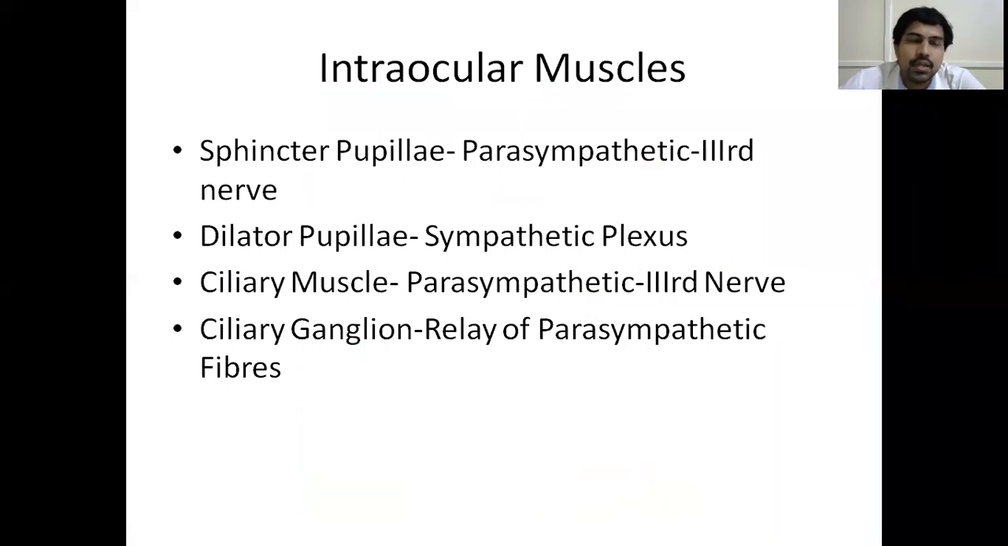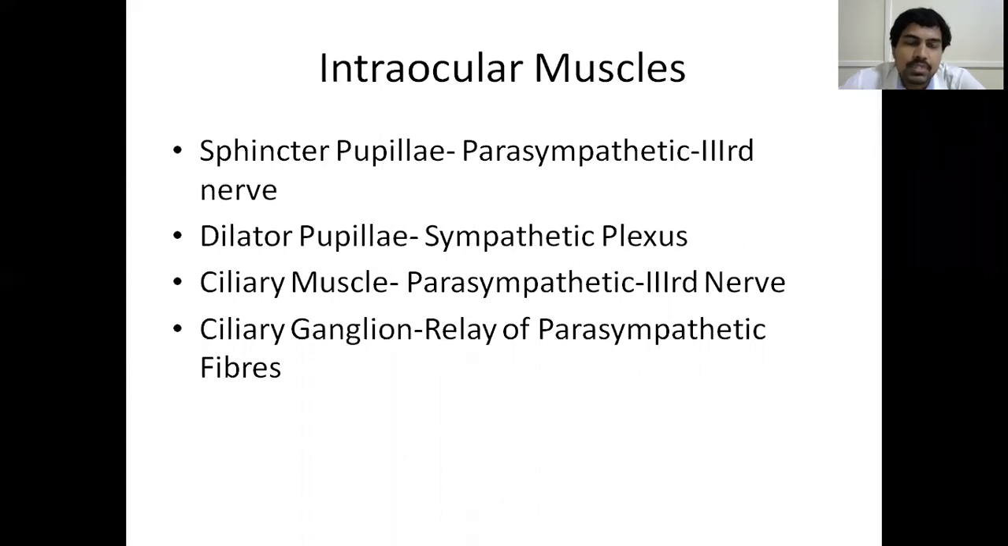So what are these? One is the sphincter pupillae, which is supplied by the parasympathetic part of the third cranial nerve, that is the oculomotor nerve. And the other one is the dilator pupillae, which is supplied by the sympathetic plexus. The other one is the ciliary muscle, which is again supplied by the parasympathetic part of the third cranial nerve, oculomotor nerve. And there is a ciliary ganglion, which is present inside the orbit. It is a relay for parasympathetic fibers.